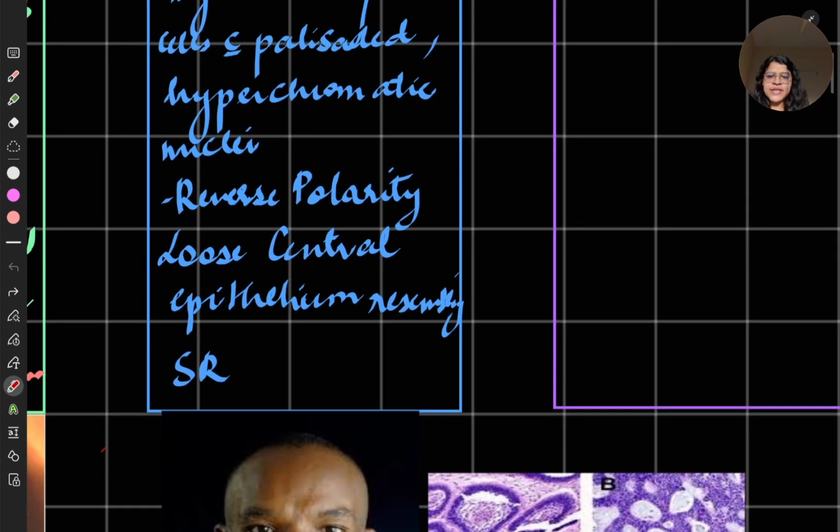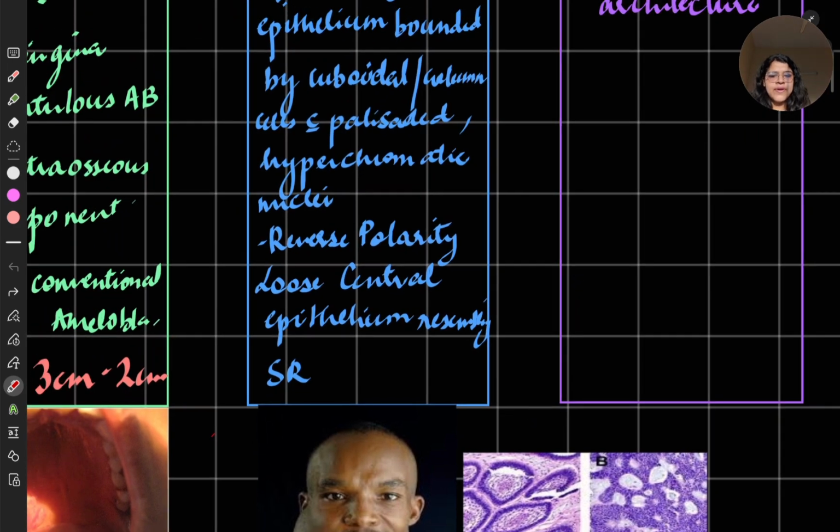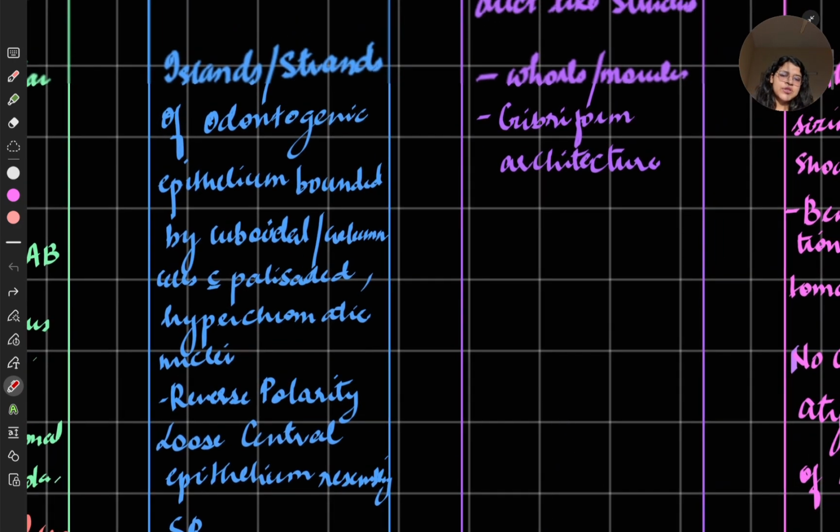And reverse polarity will occur, that is, the nuclei will change their position. Loose central epithelium will be there, with very loosely bound stellate reticulum inside of the strands.